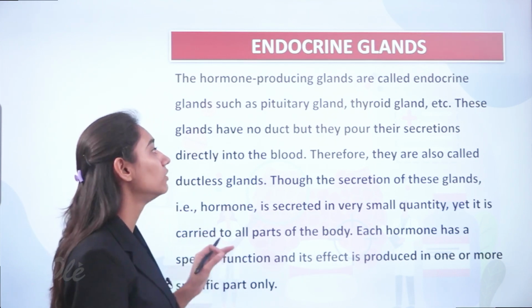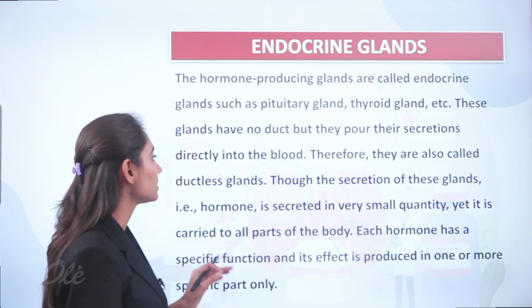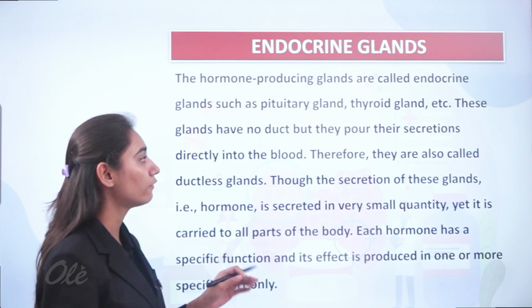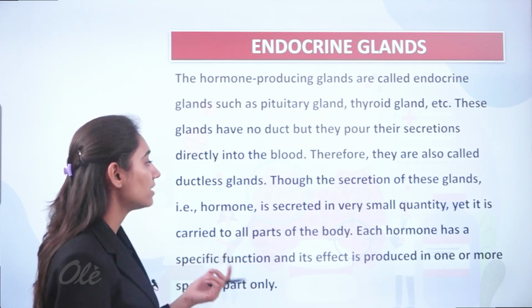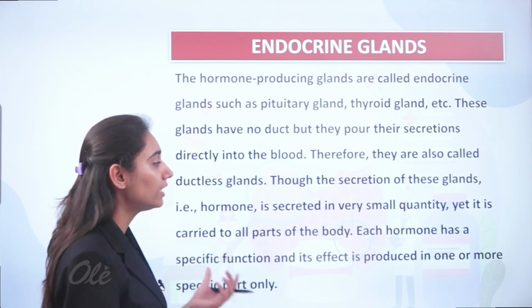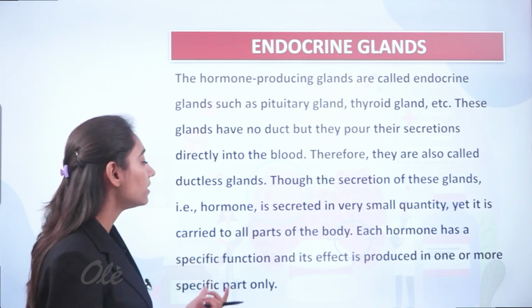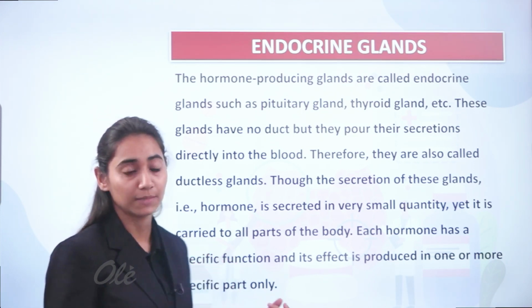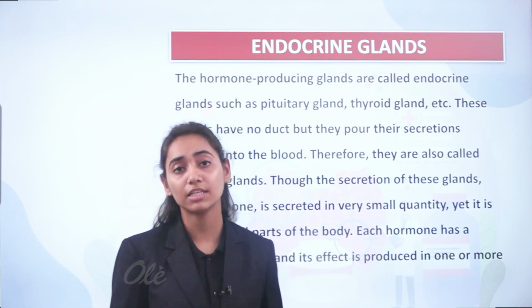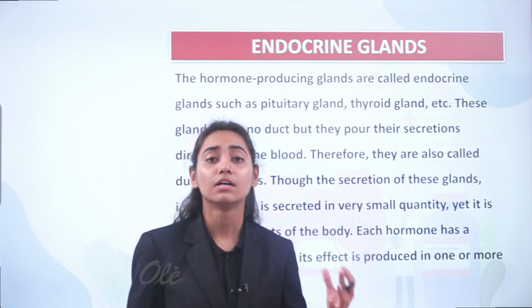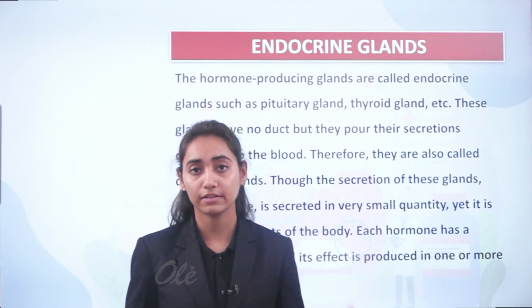These glands have no duct, but they pour their secretions directly into the blood. Therefore, they are also called ductless glands. Though the secretion of these glands, that is hormone, is secreted in very small quantity, yet it is carried to all the parts of the body. For example, the growth hormone is secreted by the pituitary gland, which we'll study later is divided into anterior and posterior parts.